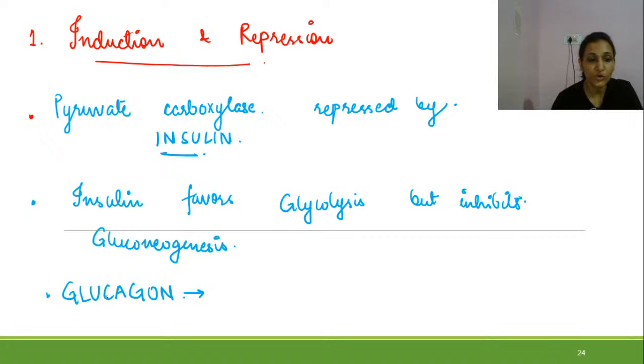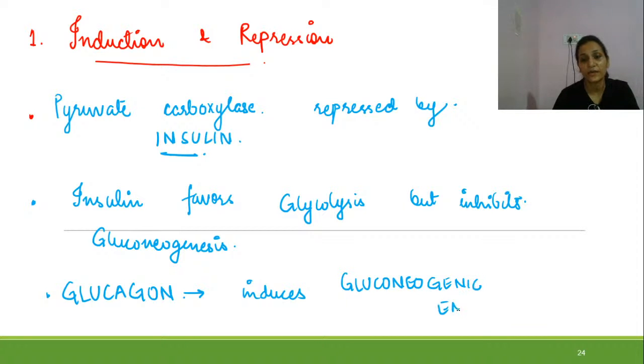Not only glucagon, but glucocorticoids are also responsible for inducing the gluconeogenic enzymes. So insulin inhibits gluconeogenesis. Glucagon induces the gluconeogenic enzymes, thus it induces gluconeogenesis.